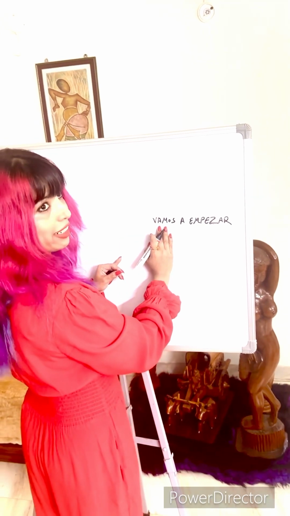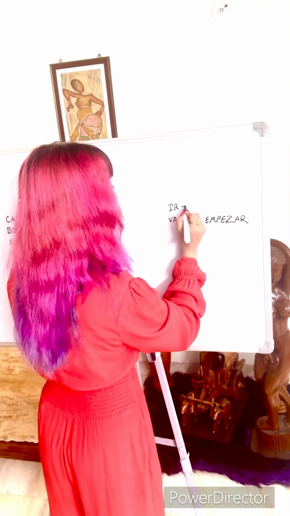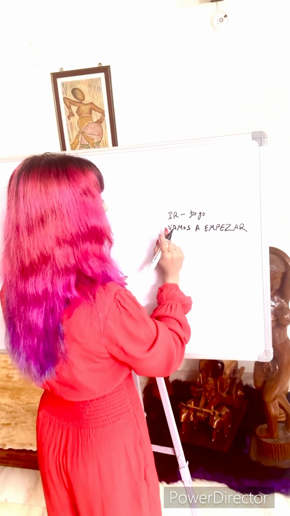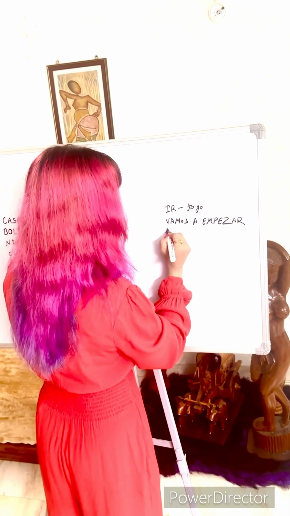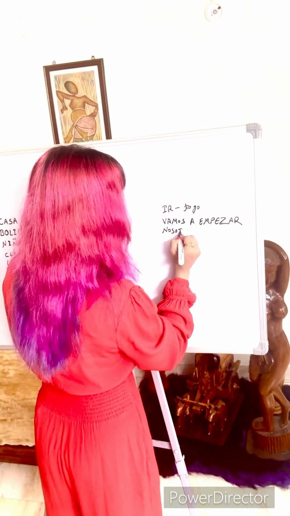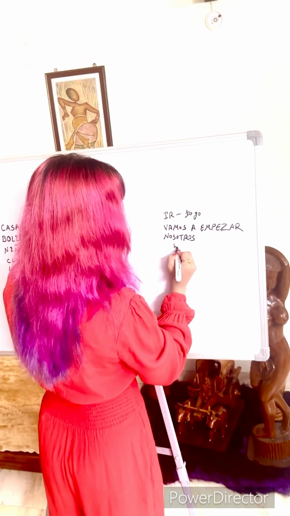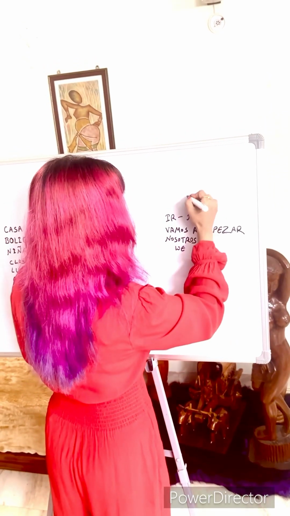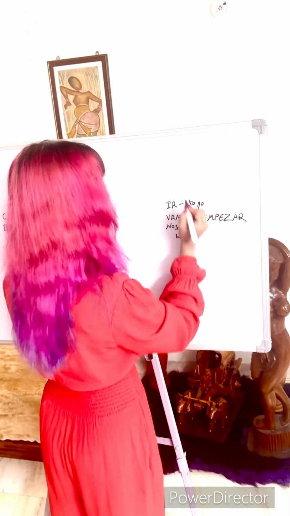Vamos is the conjugated form of the verb ir. Ir means to go. So the conjugated form of the verb ir is vamos, that is used for the pronoun nosotros. Nosotros means we. A is a preposition.